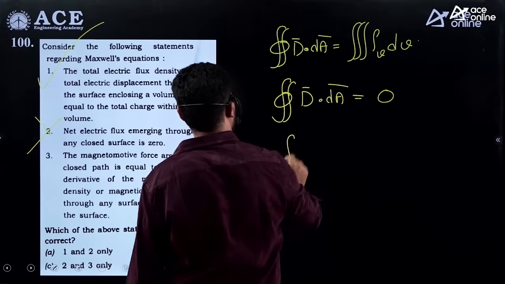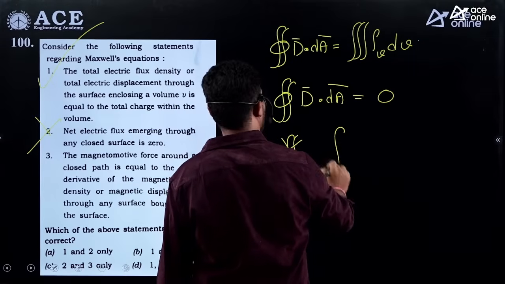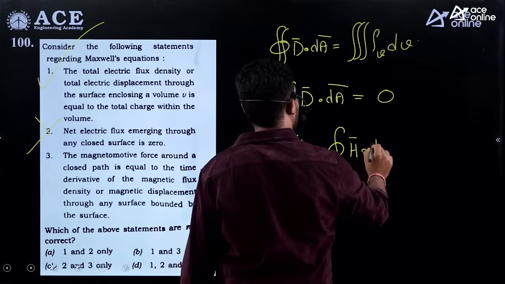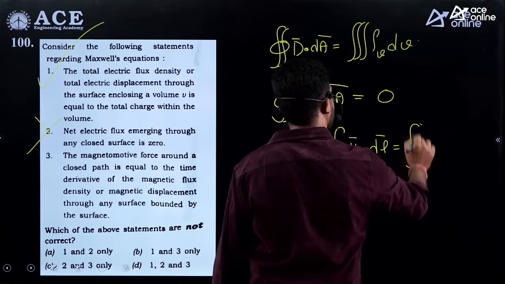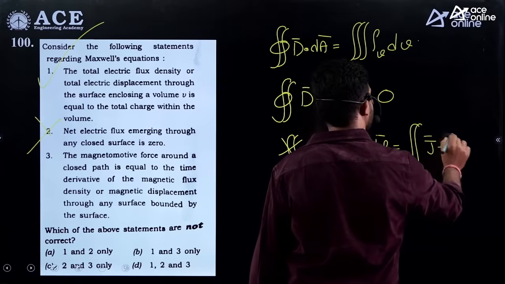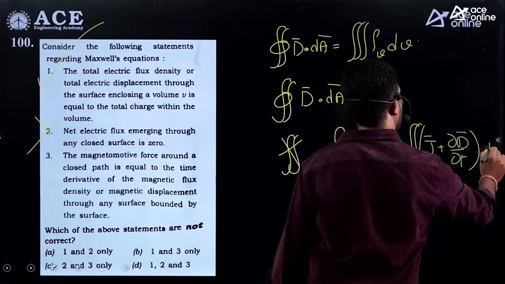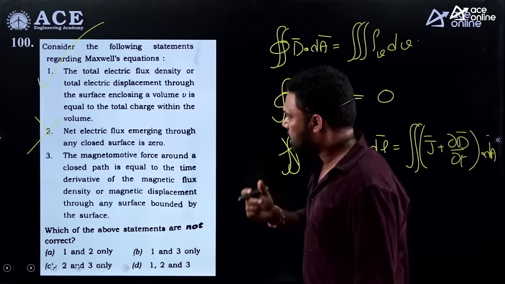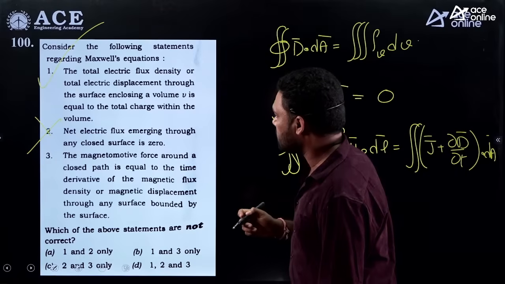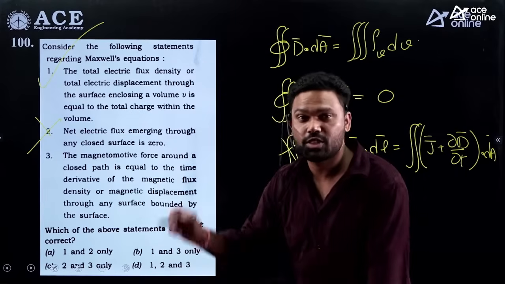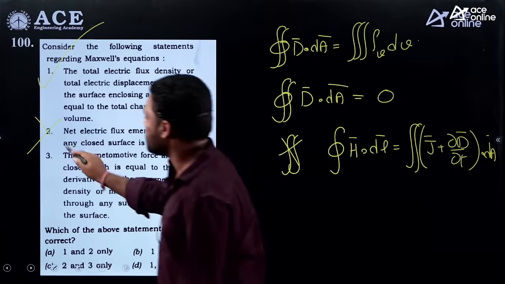So the third statement is the magnetomotive force, closed line integral of H dot dL, which for the time varying case is equal to the surface integral of J plus dou D by dou t, dot dA. Fine. The magnetomotive force around the closed path is equal to the time derivative of the magnetic flux density. No, it is the electric flux density. So this is a wrong statement.